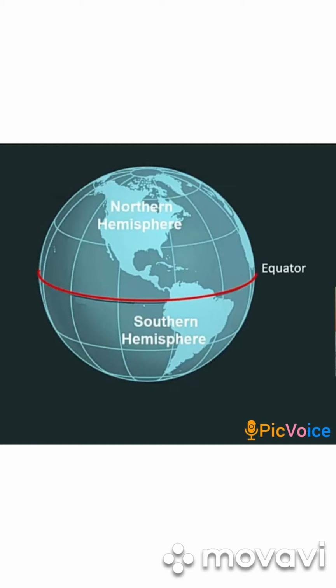This is also very clear that Tropic of Cancer divides India into two equal parts. It means Tropic of Cancer passes through the middle of India. So like this we know the location of India, that India lies in the northern hemisphere and its extent is from equator.